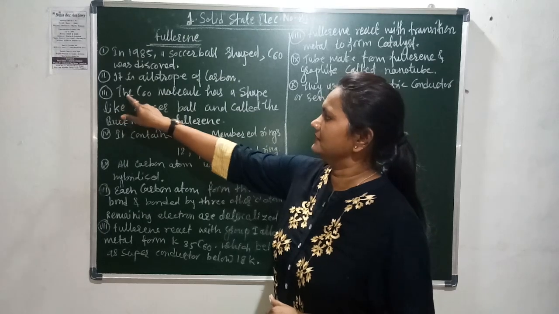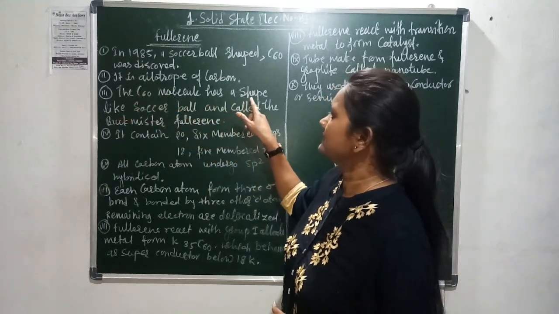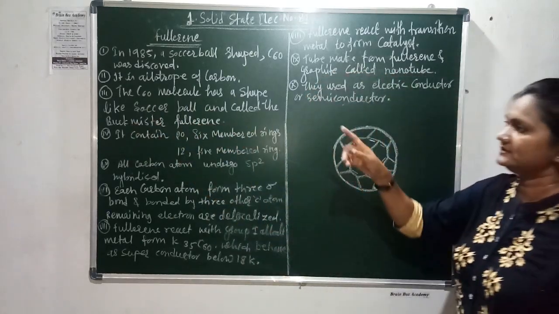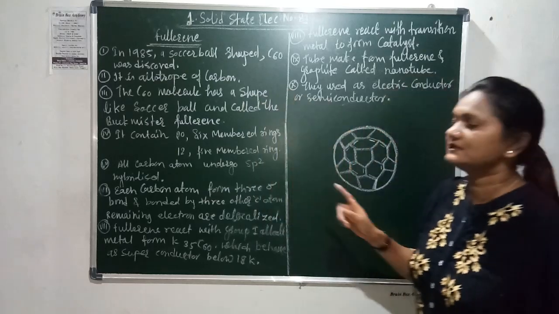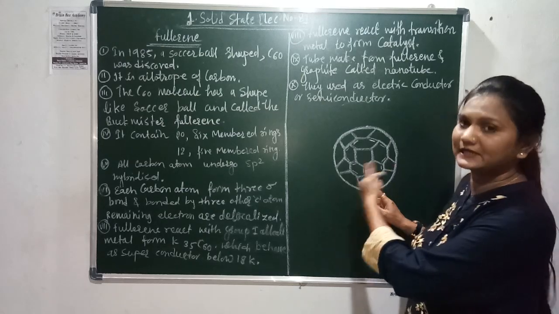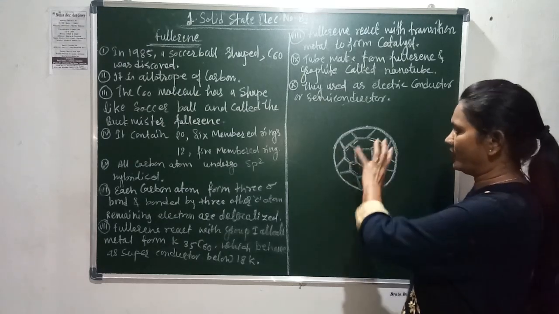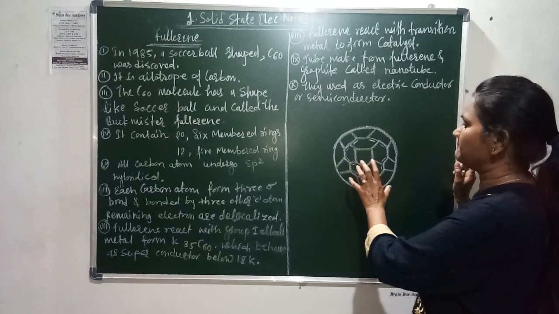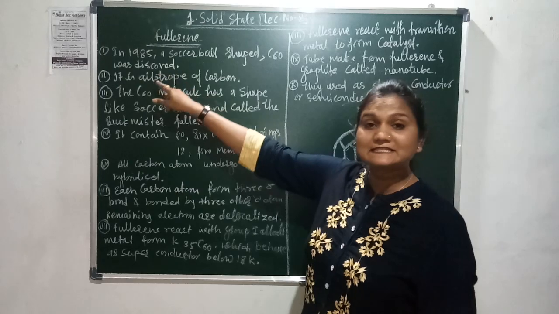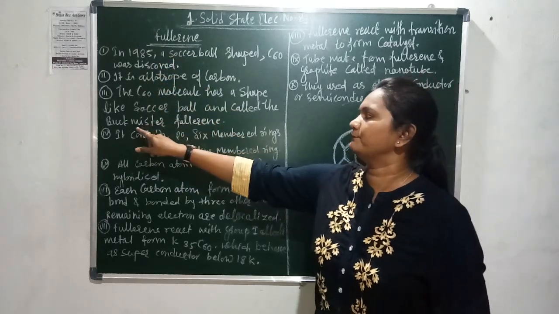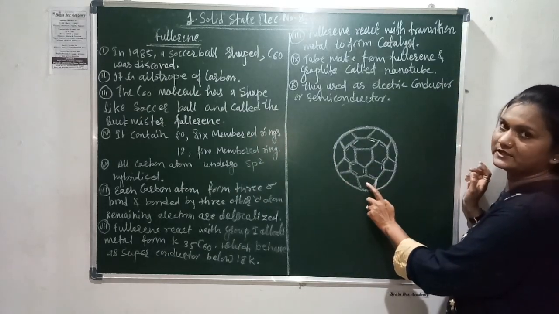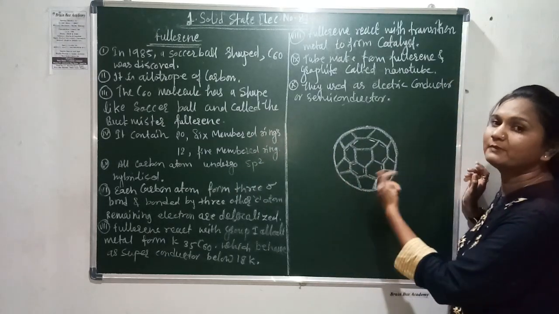Point number 3, the C60 molecule has a shape like a soccer ball and is called the Buckminsterfullerene. That means the C60 molecule has a shape like a soccer ball, and it is also called the buckyball. Why? Because this C60 fullerene was discovered in 1985 and named after Buckminster Fuller. So that's why it is also known as the soccer ball and the buckyball.